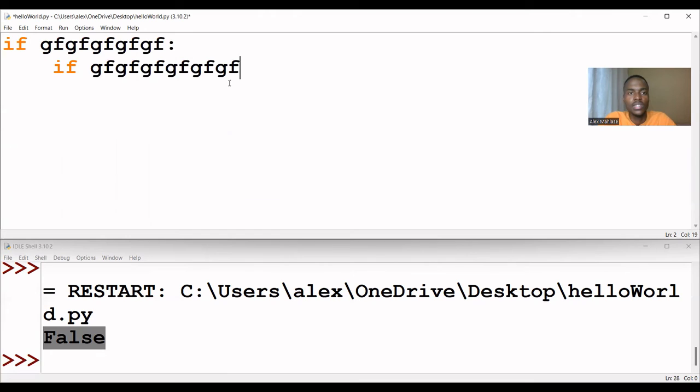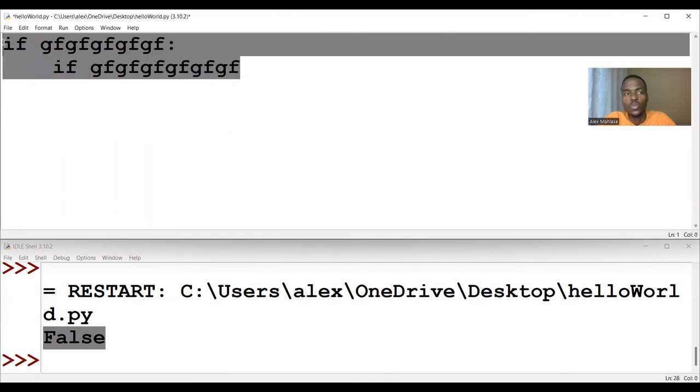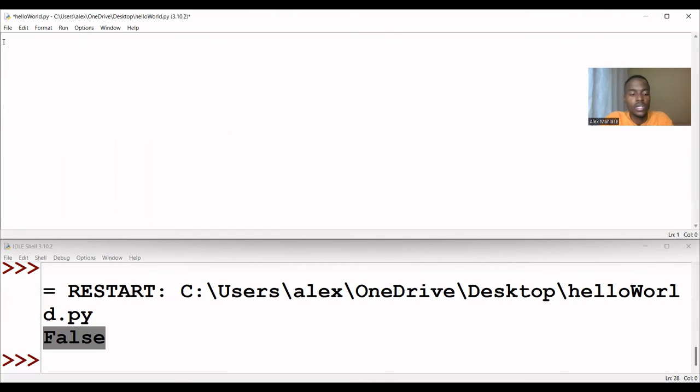So this is a nested if. So let's see an example. Let's say x is equal to 2, y is equal to 10, and z is equal to 13. So here, let's use a nested if to find the greatest number here.